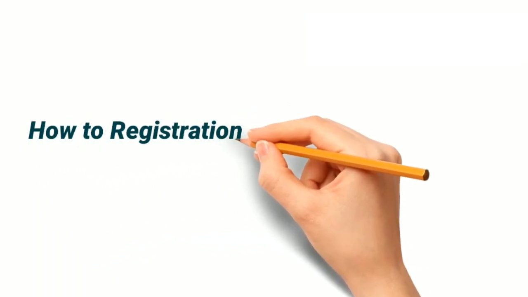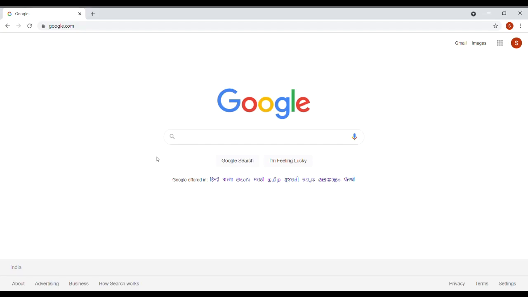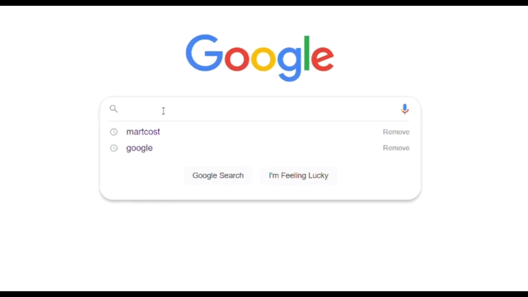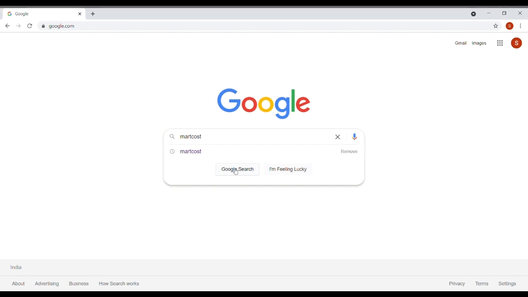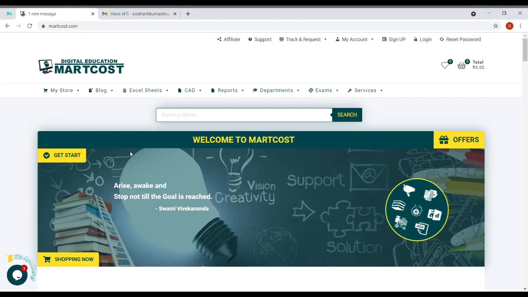How to register for the Martcost affiliate program. Search the Martcost keyword on the Google search engine. Click here and open the Martcost.com official website.